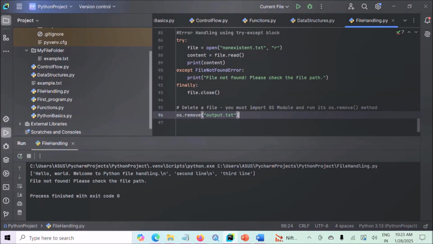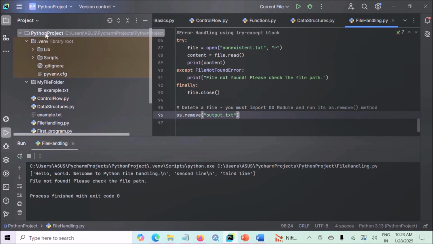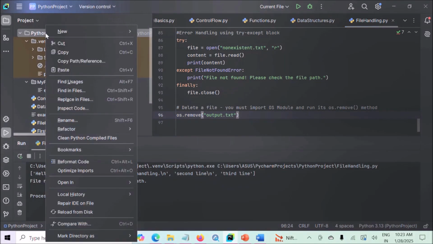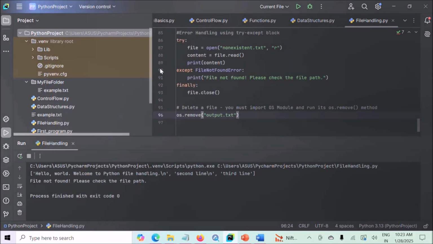Now let's create a new Python file for a practical demonstration of modules. Let's go to the Python project, right click on it, new Python file.